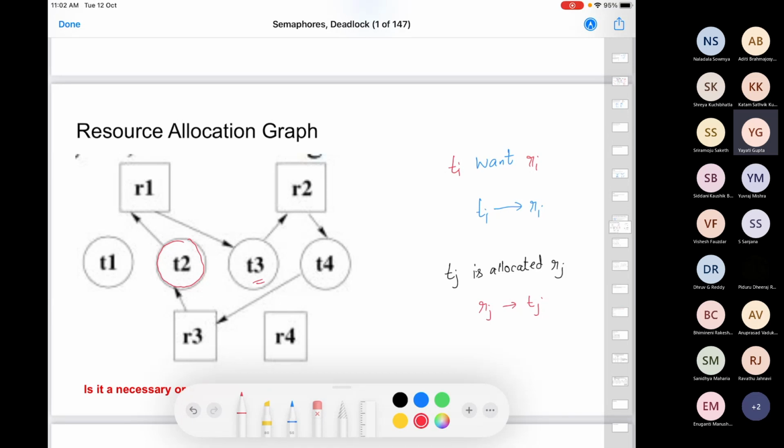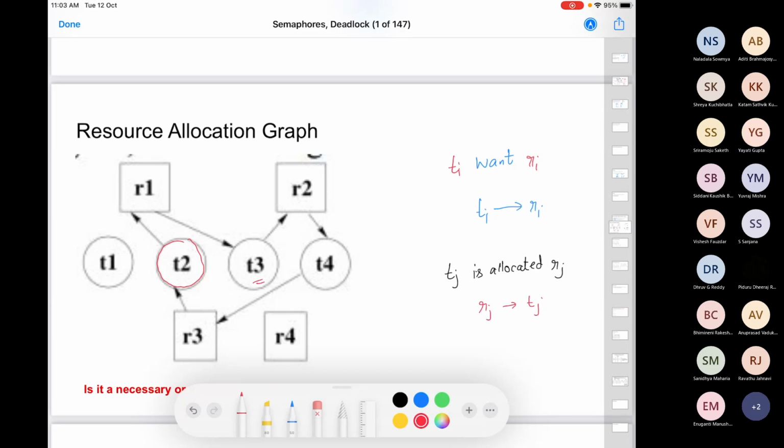Now, do you think this is a necessary condition for deadlock to happen? If you see a cycle, is deadlock definitely there, or is it still possible that there is a cycle but no deadlock? It's not necessary.